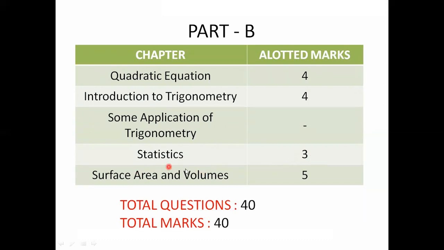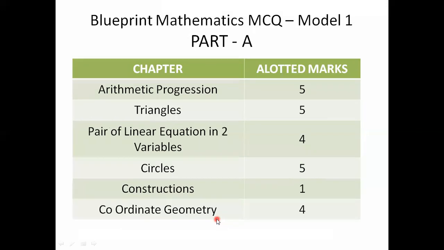The last chapter is surface areas and volumes. For this chapter, allotted marks are 5, which means you will get 5 questions from the chapter surface areas and volumes. So total questions 40 and total marks 40. This is model 1, blueprint 1.